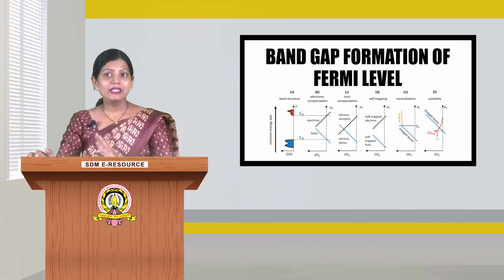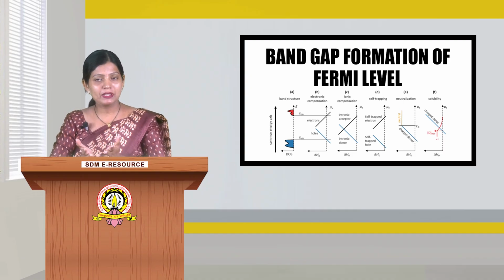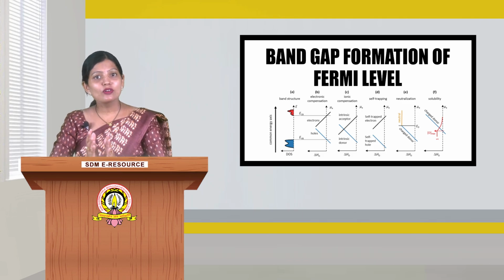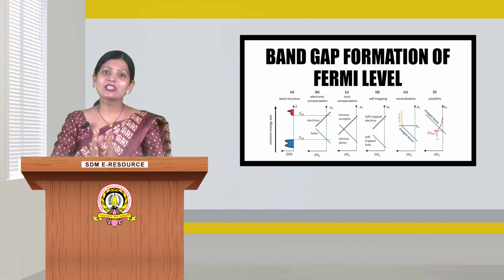As I said, metals have overlapping bands and therefore no forbidden energy gap is seen in case of metals. So, metals have no forbidden zone at these higher energy levels. With reference to silicon, the forbidden gap occurs between 3s and 3p shells and has an energy span of almost 1.11 electron volt. In case of germanium, the gap is 0.72 electron volt and occurs between 4s and 4p shells.